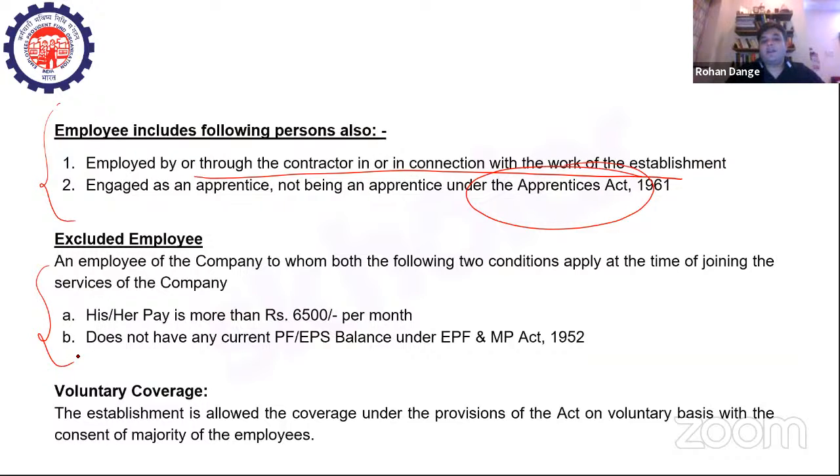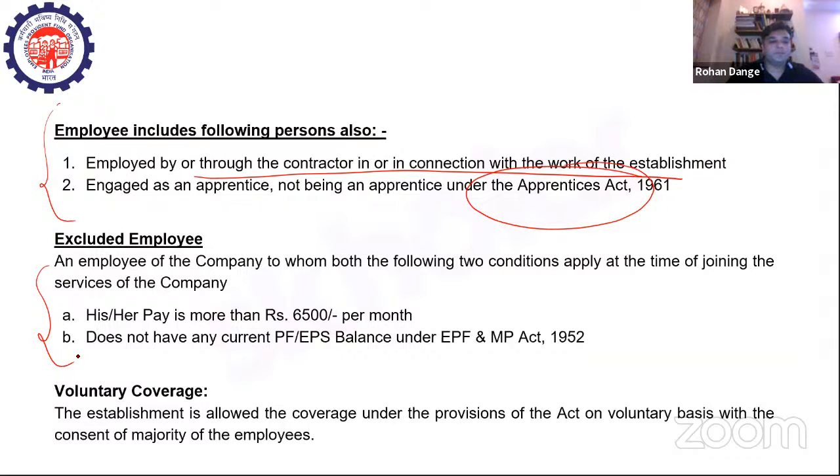And if you do not have any current provident fund or employees pension scheme balance under the EPF and MP Act 1952 already, right? So these are the two criteria. At the time of joining, if your pay is more than 6,500 rupees per month, then of course you are excluded from the provisions of this scheme, right? And if you do not have any current provident fund or EPS balance under the EPF and MP Act 1952, then also you are excluded. So again I will repeat, the inclusion and exclusion criteria are of utmost importance from the examination point of view.